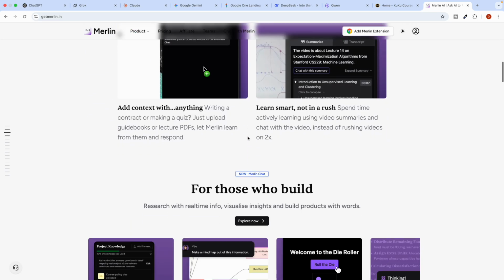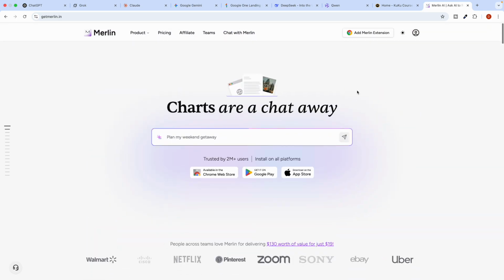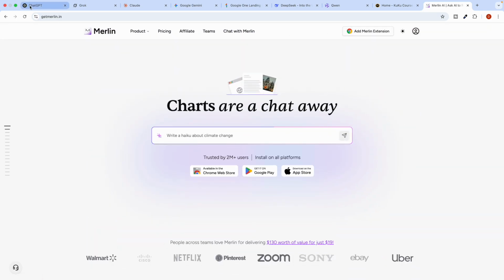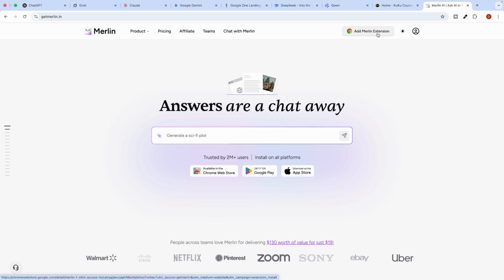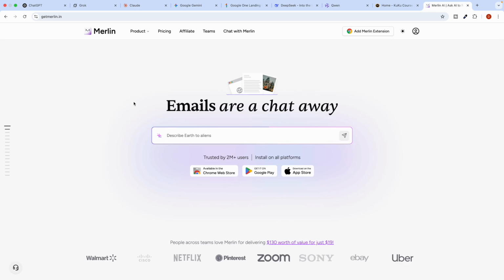You can go with plenty of things, like they have their Chrome extension as well. This functionality you don't have in ChatGPT, but they have provided it, so you can totally utilize it. Plenty of things explored about Merlin. You are going to find it just amazing.